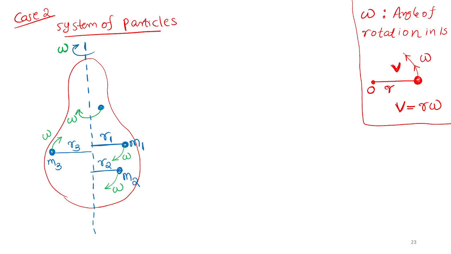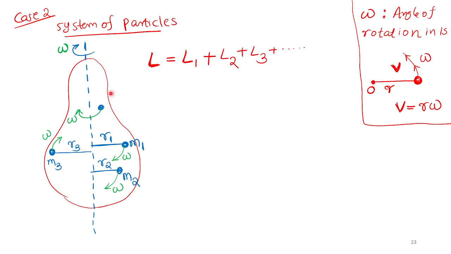So let me start. The angular momentum of the system of particles is the angular momentum of each mass added. Angular momentum of m1 plus angular momentum of m2 plus angular momentum of m3, etc. Why?